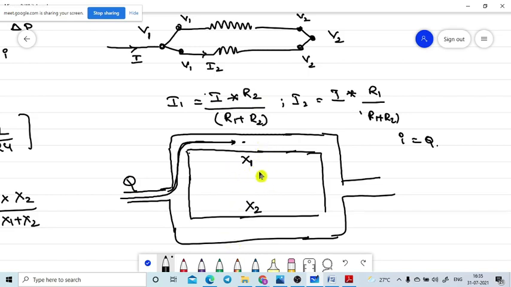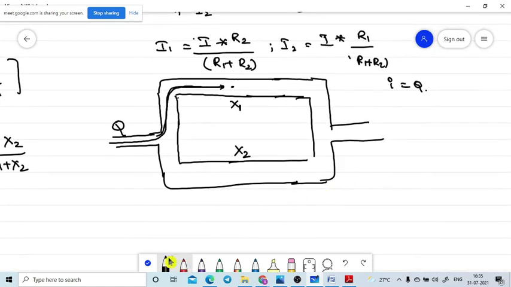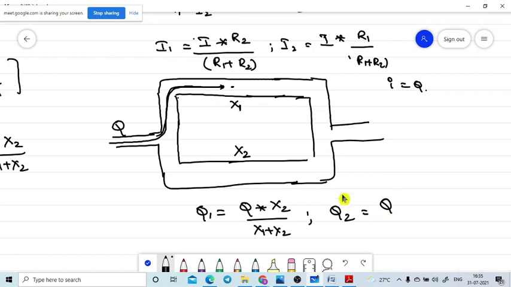Q1 is equal to... Yes, the amount of flow rate coming through pipe 1, Q1, is equal to the total Q into X2 divided by X1 plus X2. Now Q2, the amount of flow rate through pipe 2, is equal to the total flow rate entering the tube, into X1 divided by X1 plus X2.